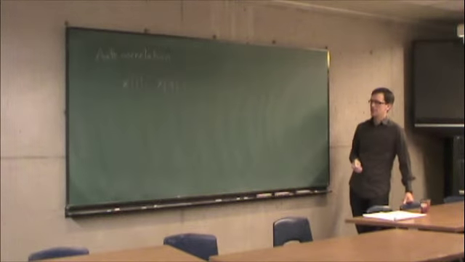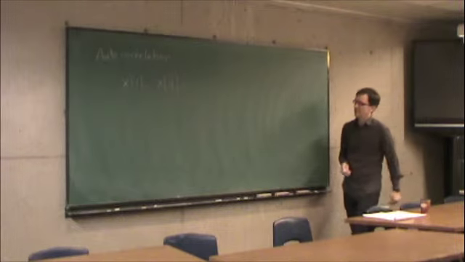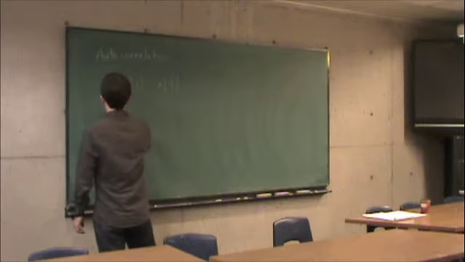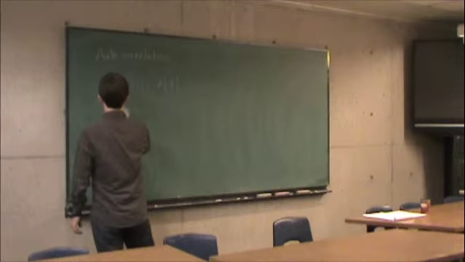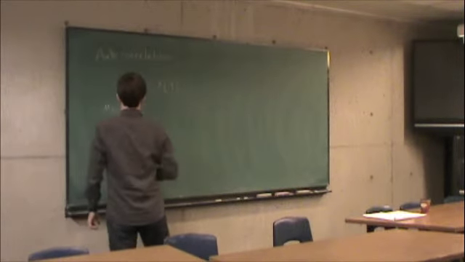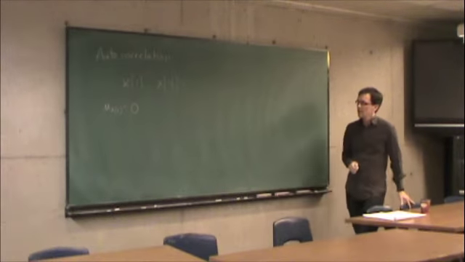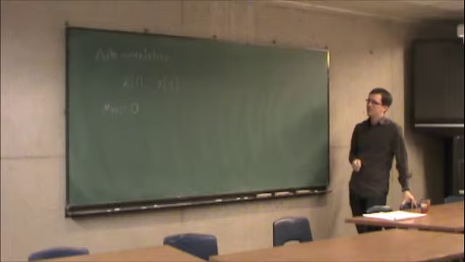And let's say I want to know how correlated those values are. Let's start out by saying the mean of this process is 0 for all time. So what I want to know is how correlated is the process at time 1 as compared to time 4.